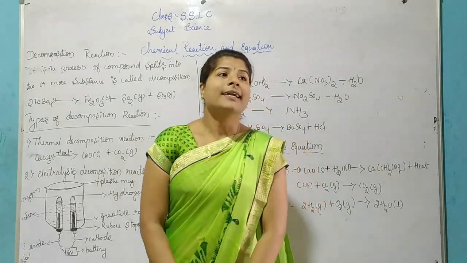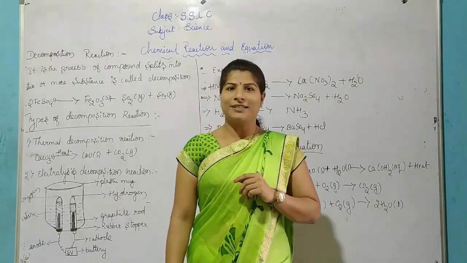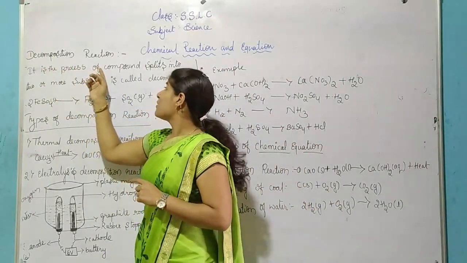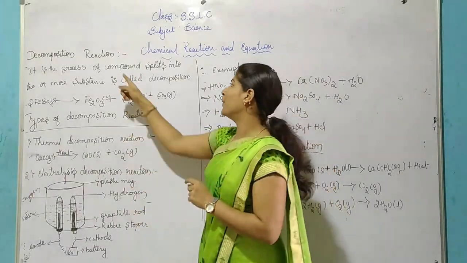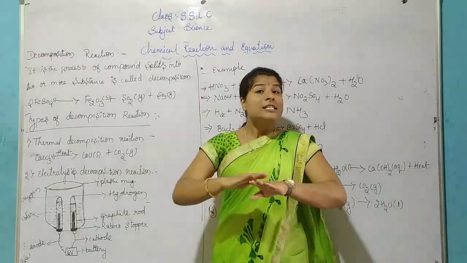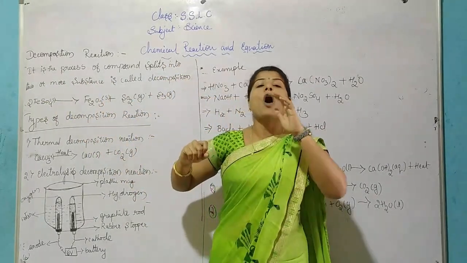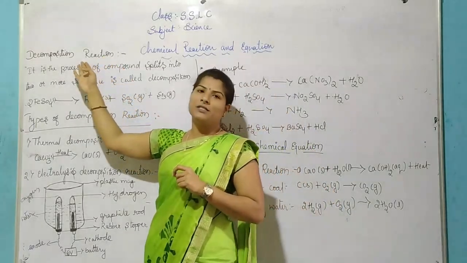Today we are discussing decomposition reaction. What is meant by decomposition reaction? It is the process in which a compound splits into two or more substances. This process we call decomposition reaction.